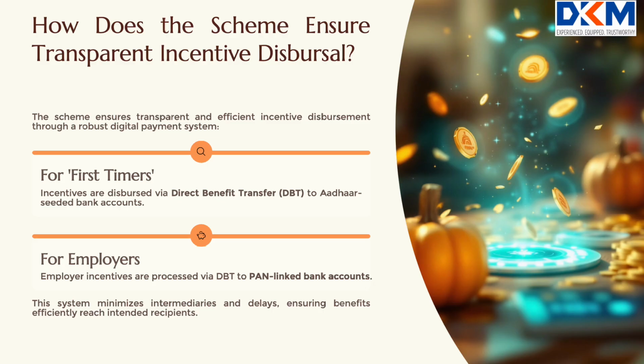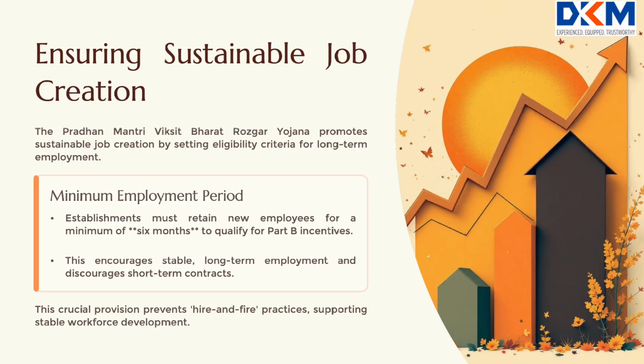How does the scheme ensure transparency in incentive disbursal? Incentives will be disbursed only through direct benefit transfer, DBT, using the Aadhaar Bridge Payment System directly into the Aadhaar-seeded bank account of the first-timers and directly into the PAN-linked bank account of the employers. How does the scheme address concerns about temporary or unsustainable job creation? Eligibility for Part B requires establishments to sustain new employees for at least 6 months above the baseline.